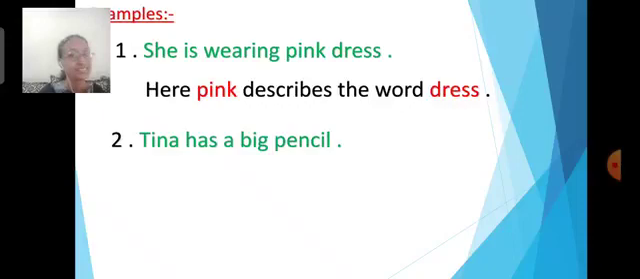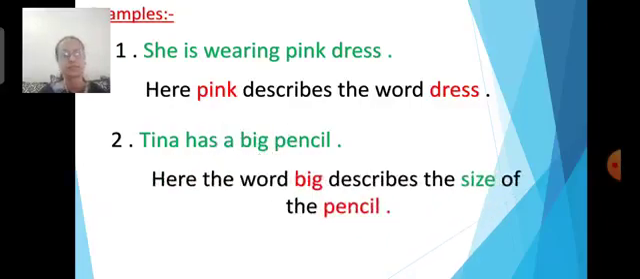Tina has a big pencil. How is the pencil? What is the size of the pencil? Think. You will think and give me the correct answer. Yes, big. The size of the pencil is big. So, what is that big? The word big describes the pencil. It is telling something about the pencil. So, big is a describing word. Here, the word big describes the size of the pencil.